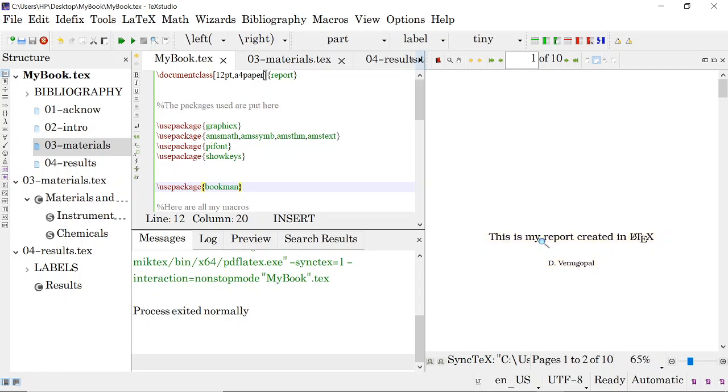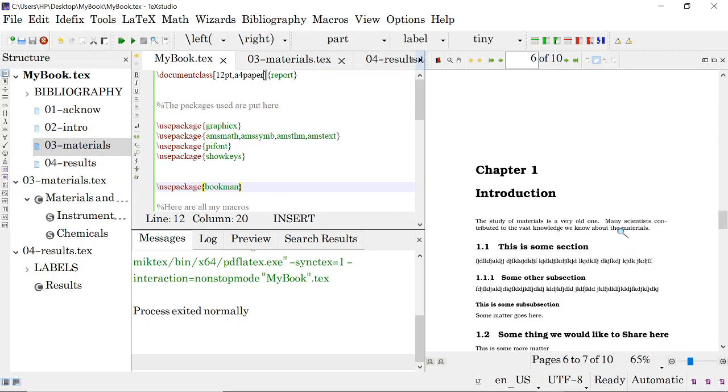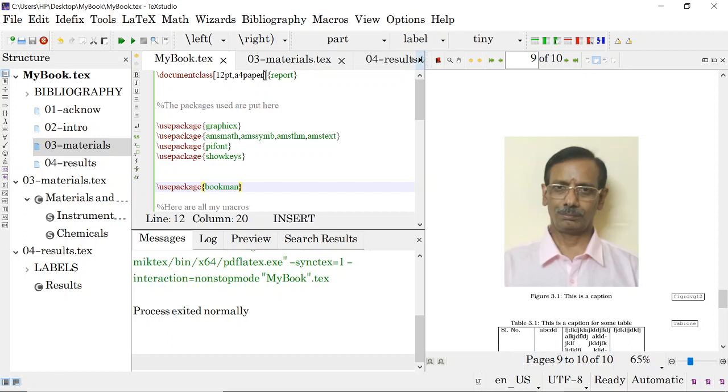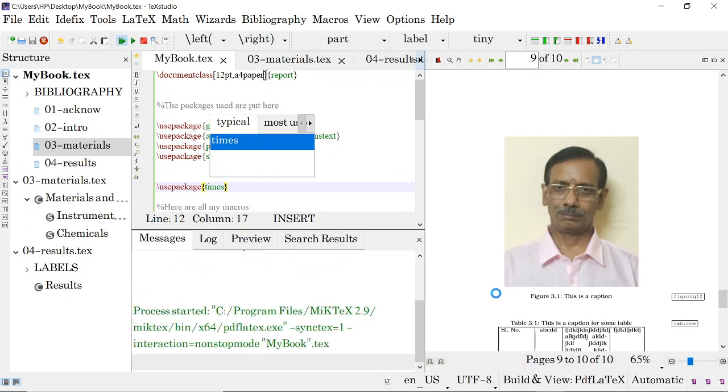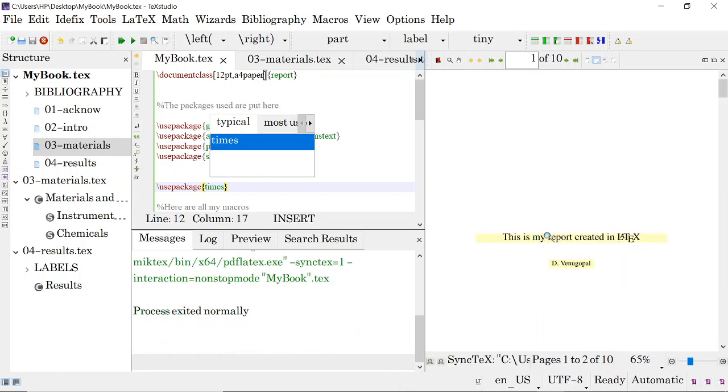The entire thesis will change into the bookman font. See, everything is changed to the bookman font. Or you can use times. If you use times, all three are changed. That is, your main thesis will come in times, and your sans serif font will use Helvetica.